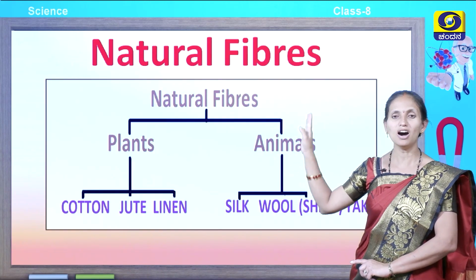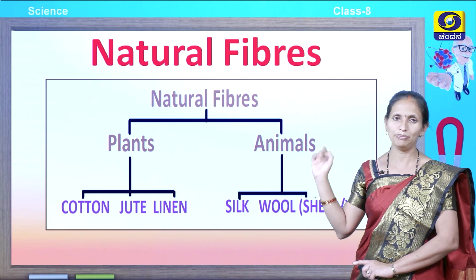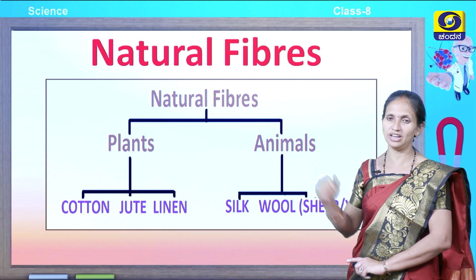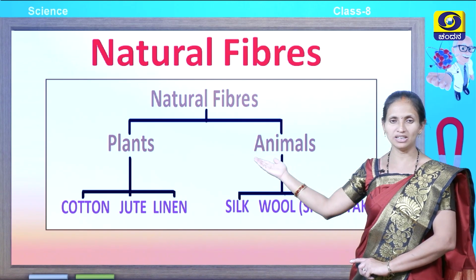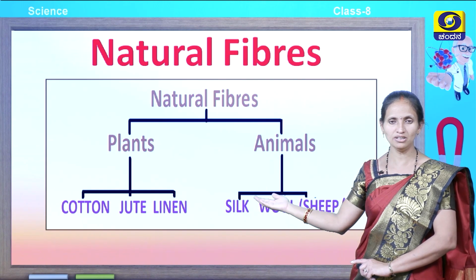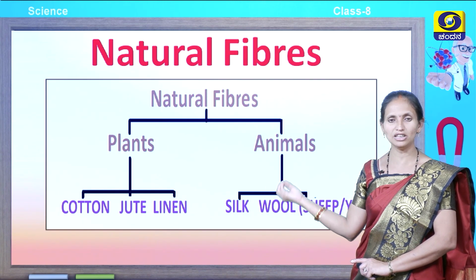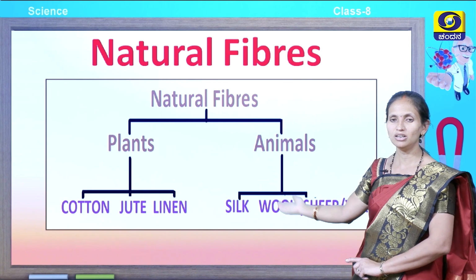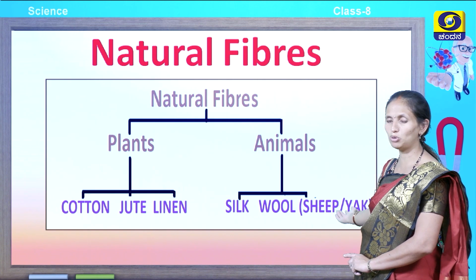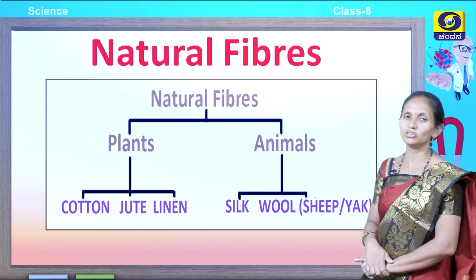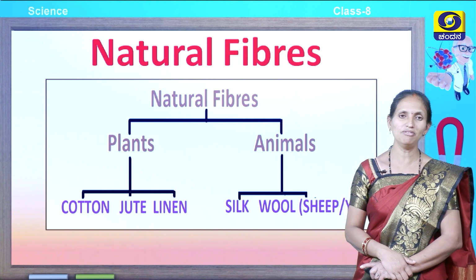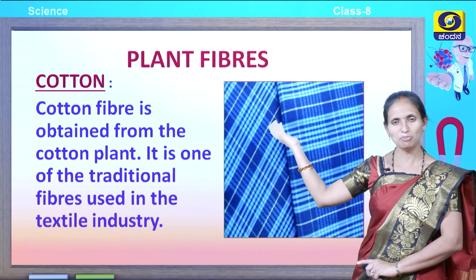Natural fibers are mainly classified based on the plants they are obtained from or the animals they are obtained from. Let us check the plants. Which kind of plants? Cotton, jute, linen. These are the natural sources, the plants from which the natural fiber is obtained, and these are known as plant fibers. Then animals: the silk, wool. Wool can be obtained from sheep or a yak. These are the natural sources for the fibers, and they are known as animal fibers. Let us learn first about plant fibers.